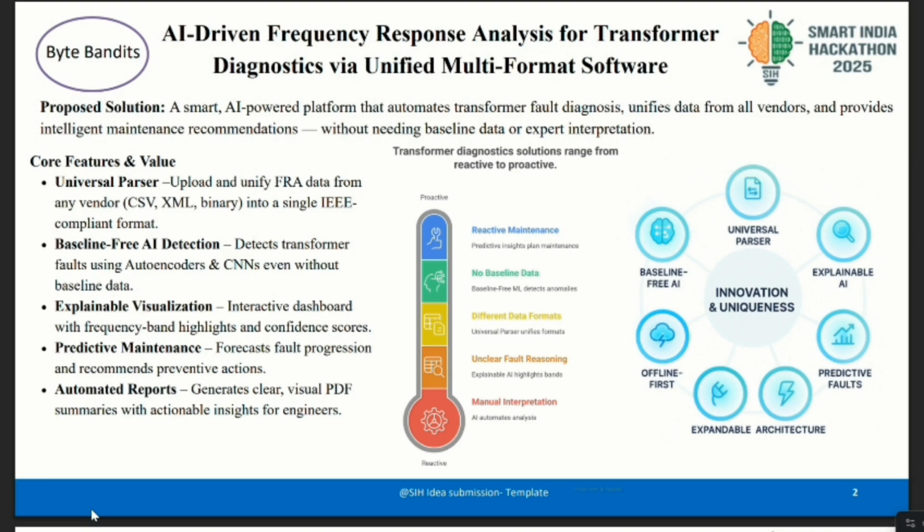Our AI-driven software automates transformer diagnosis using frequency response analysis. It unifies all vendor data and uses advanced AI to detect faults without requiring baseline data. This provides explainable results and enables predictive maintenance, saving utilities time and preventing catastrophic failures.